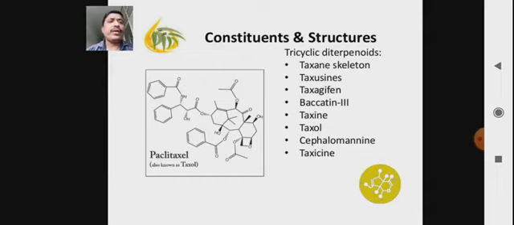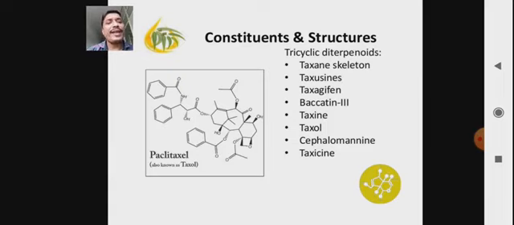There are different chemical constituents found in Taxus: tricyclic diterpenoids, taxane skeleton, then taxoids, taxagifine, baccatin III, taxine, taxol, cephalomannine, taxicin.